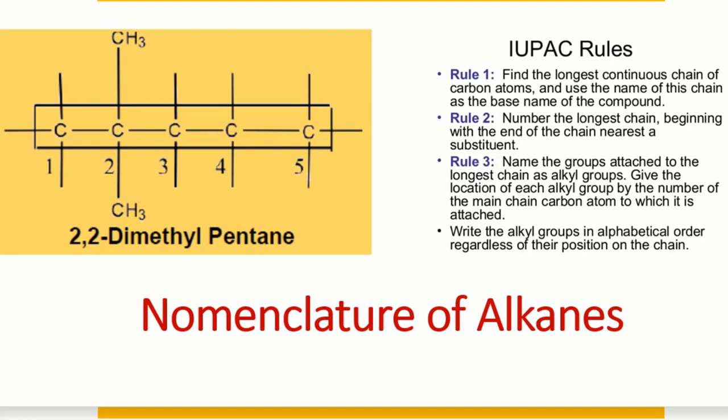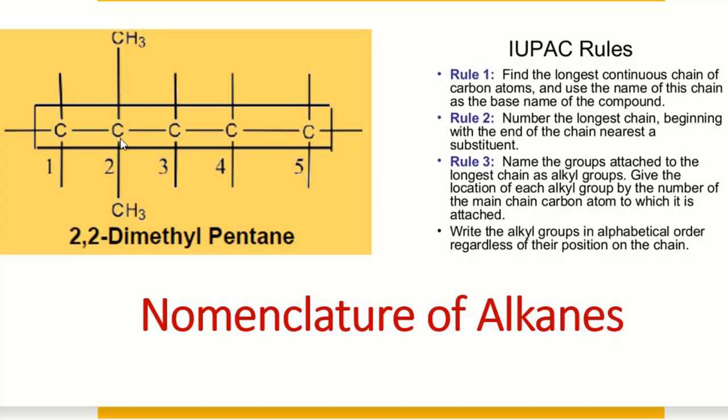So first we will give the name of the branch with the mentioning of the carbon number as well. And at the end we will say the parent name. So this is the 5 carbon chain. It means this is a pentane. And it has 2 branches, and both are methyl. It means it has dimethyl pentane. But we have to mention the carbon number as well.